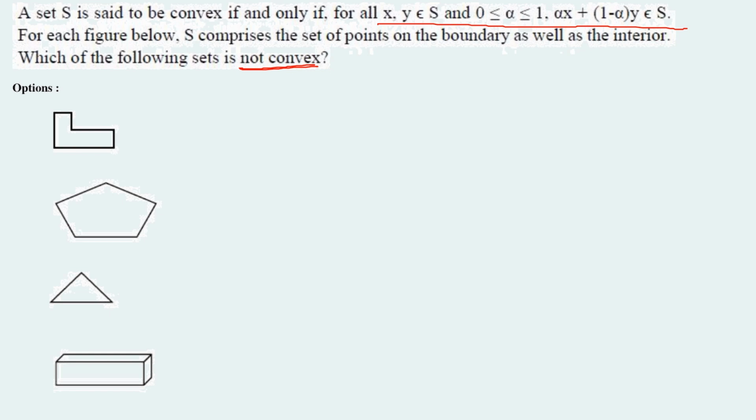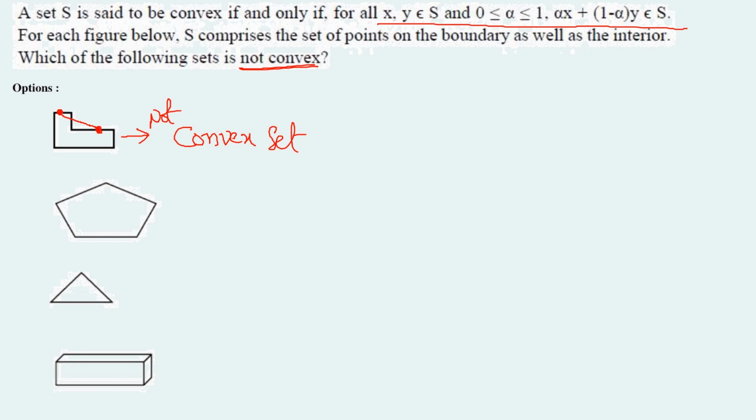Let's take the first geometry. If we take 2 points, let's say this is one point and this is another point, which are on the boundaries of the geometry, and now let's try to connect it with a straight line. The straight line should be a single line. Okay, here I am trying to connect it. If I try to connect it, the line is not in the given geometry, it is crossing the boundaries of the geometry, so this is not a convex set. Now let's consider the other figure.